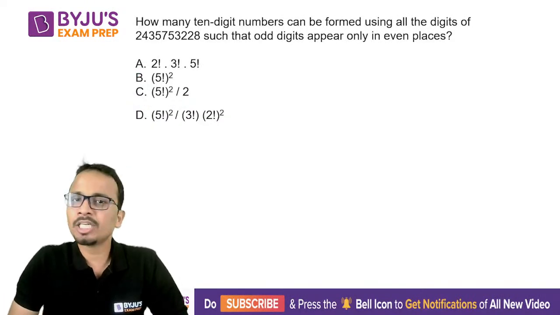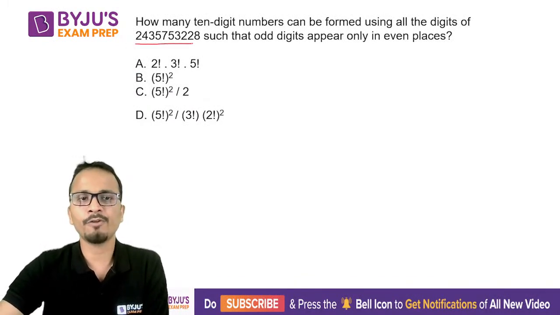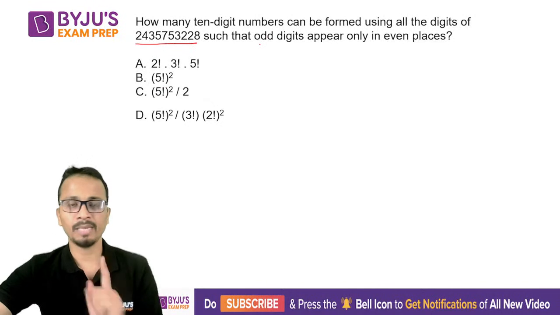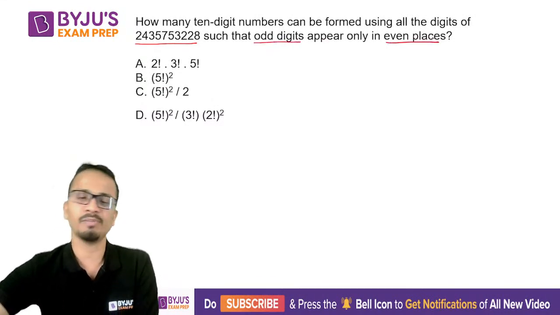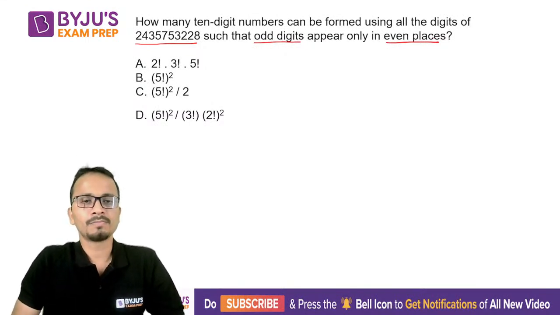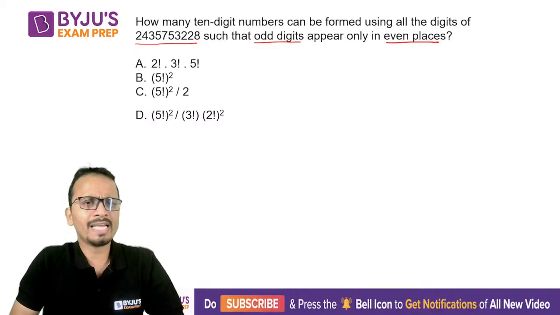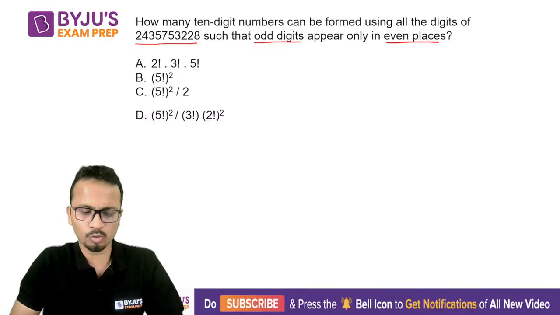How many 10-digit numbers can be formed using all these digits which are in front of you, such that, important, such that odd digits appear only in even places? Now be careful with this question. You don't require any kind of simplification in this question because options are given in terms of factorials only. So calculations are not at all required here.